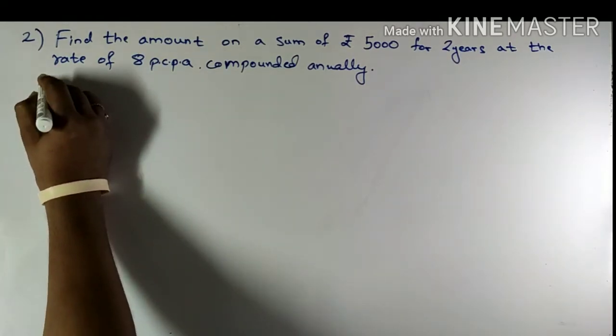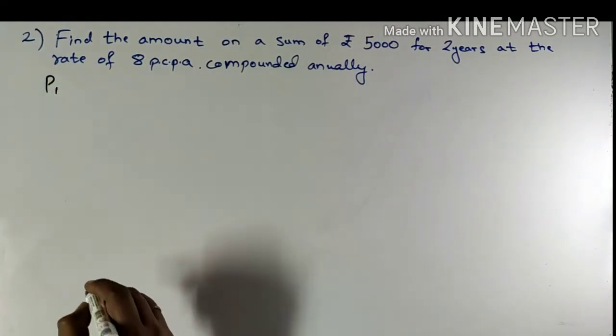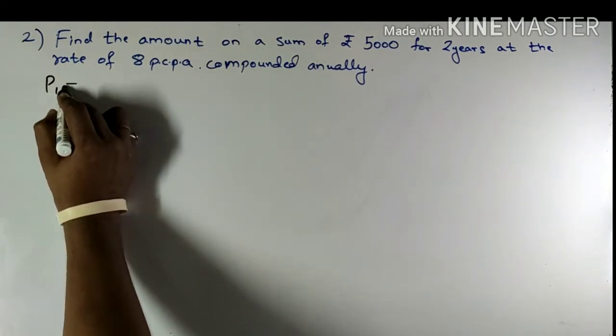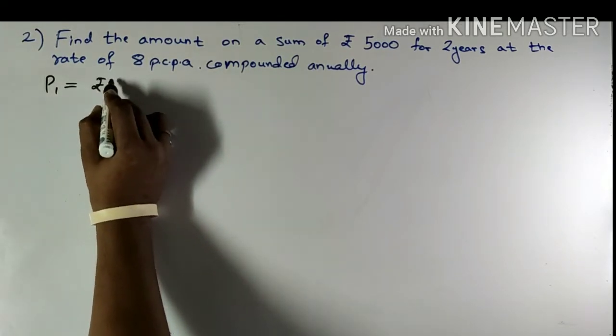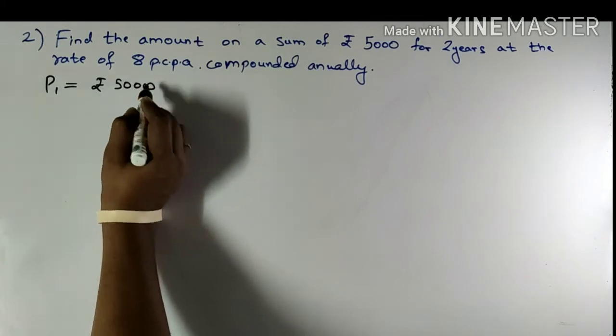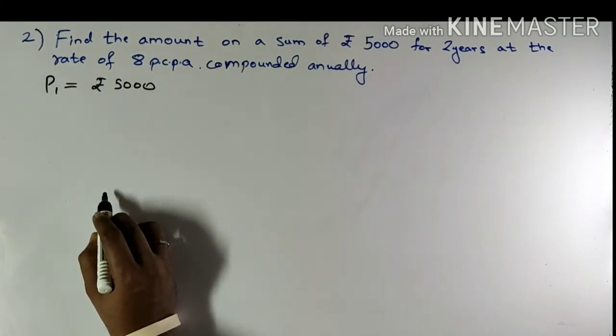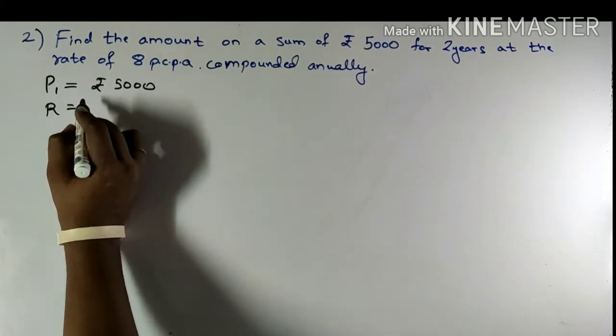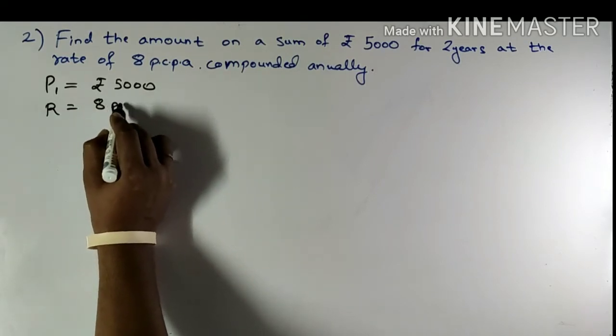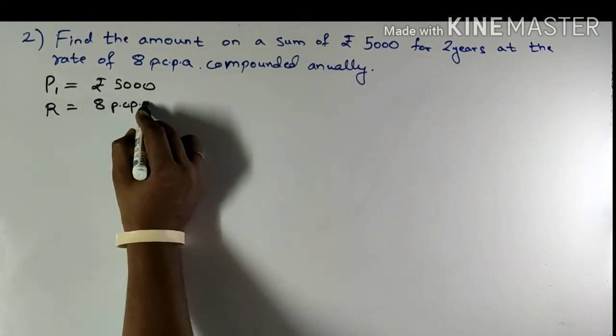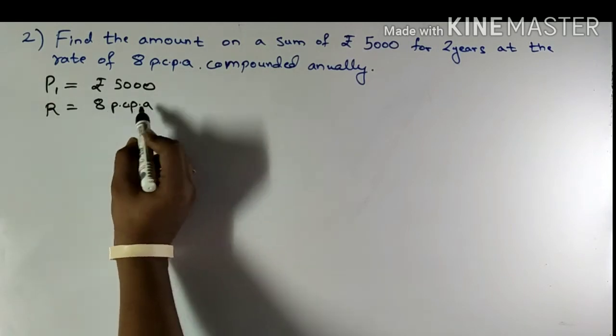So principal amount for first year is equal to rupees 5,000. The rate of interest R is 8% per annum.